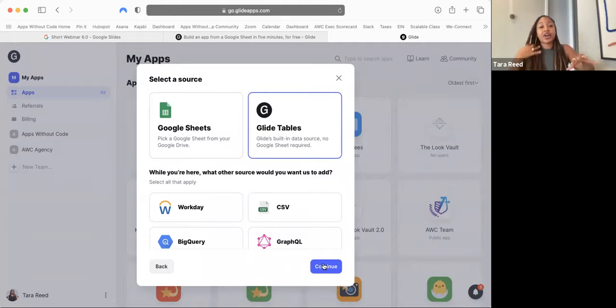And what you can see here, and I just want to make a quick comment about this. This screen is telling you that if you have a spreadsheet of data that you want to pull into the app, or you have data from other places, you can pull information into your app.